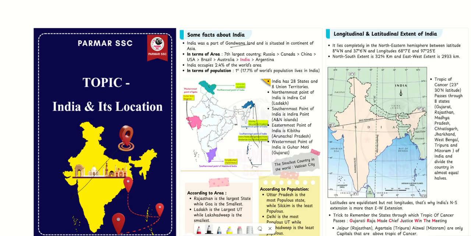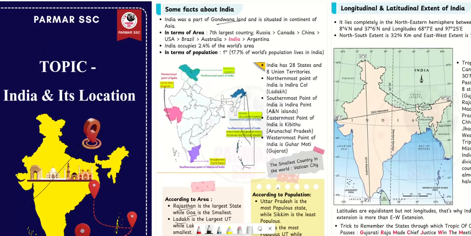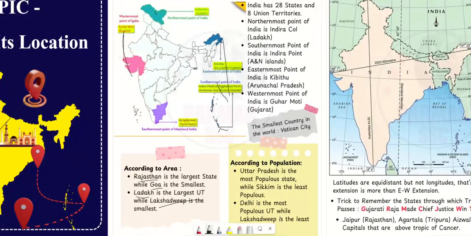Then, according to the area, for states, the largest is Rajasthan and smallest is Goa. And for union territories, the largest is Ladakh and smallest is Lakshadweep. Then according to the population, the most populous state is Uttar Pradesh and the least populous state is Sikkim.